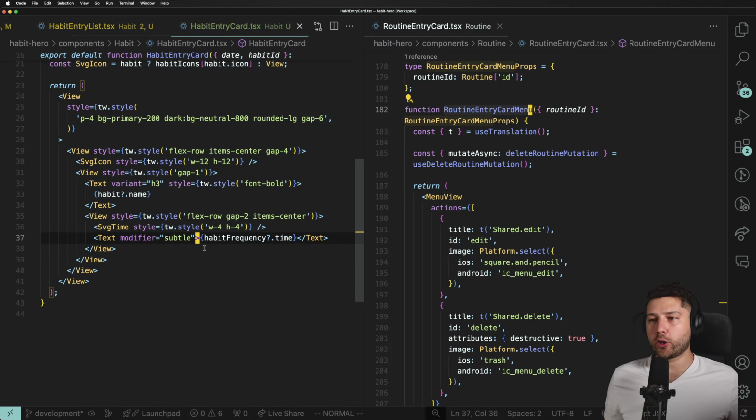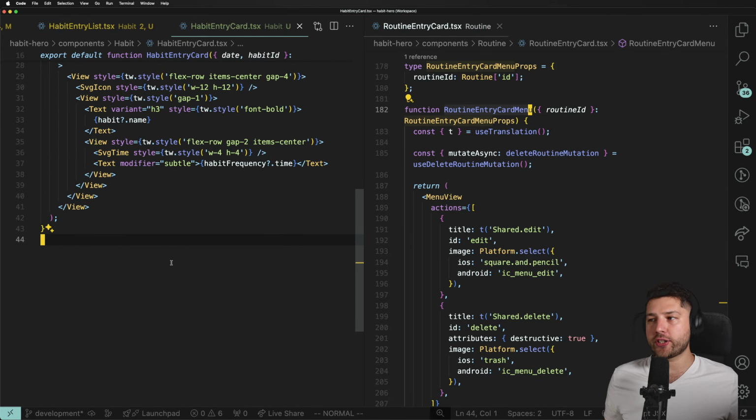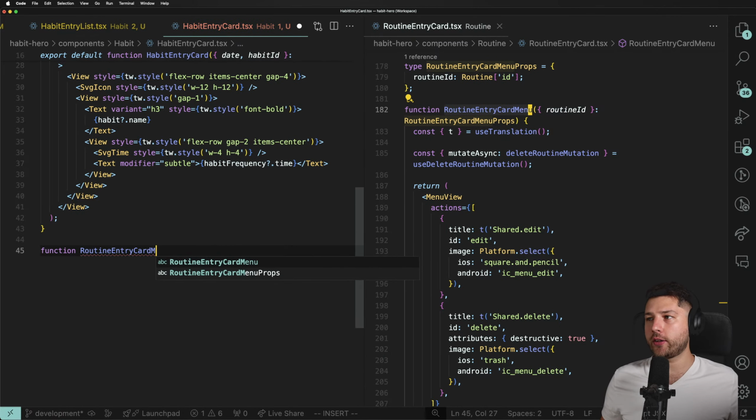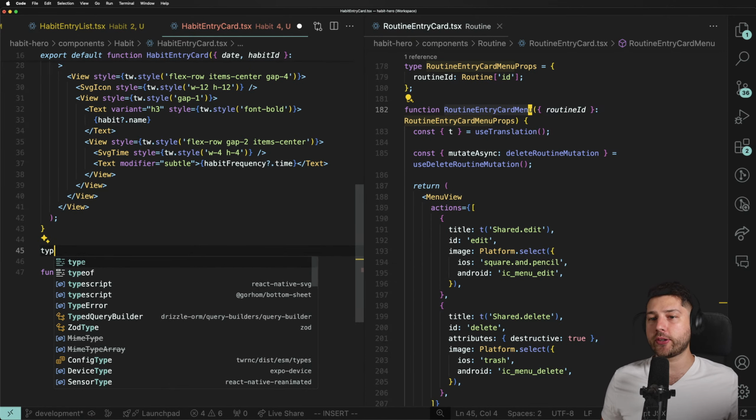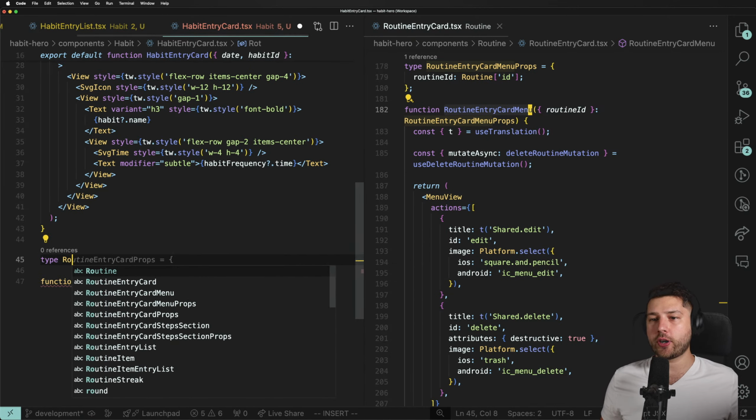So yeah, we're going to put back subtle, and then we're going to do this component, the routine entry card menu. Cool. So function RoutineEntryCardMenu, and we're going to have to give it some types, some props. So type RoutineEntryCard.